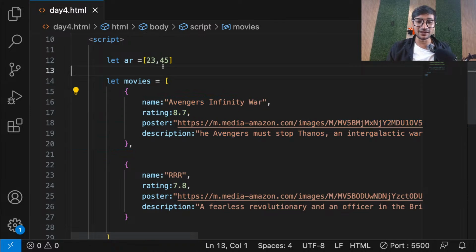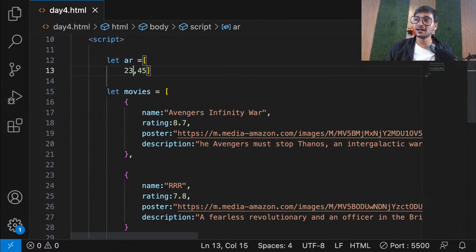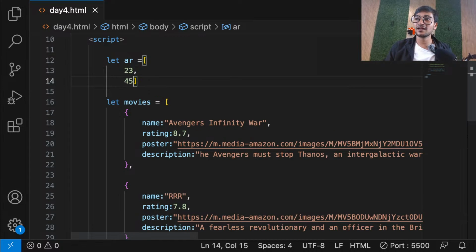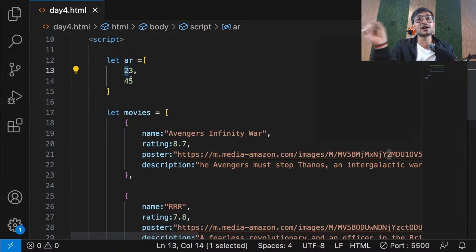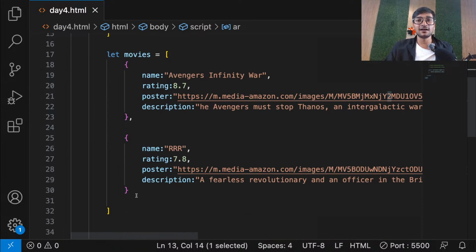It is like this only. See, it is like this, right? If I convert it, it looks like this. So guys, does it matter? Same thing. It's just in multiple lines, but at the end, it's the same thing, right? 23, 45. It is a small data. That's why we can put it in one line. But this is a big data, right? That's why we use multiple lines so that it's much easier and understandable.